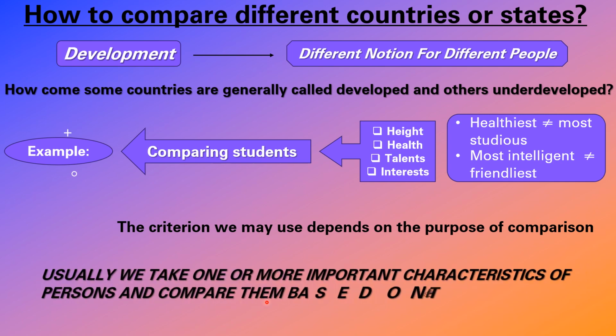Usually we take one or more important characteristics of persons and compare them based on these characteristics. Yes or no? We'll take one. For example, here we have taken the height. One girl's height may be 4 feet, another may be 4.5 feet, another may be 5 feet, 6 feet, like this. It goes on varying. Here we have taken one characteristic, that is height. Like that, we'll compare everyone with one of the other characteristics they are seeing here.